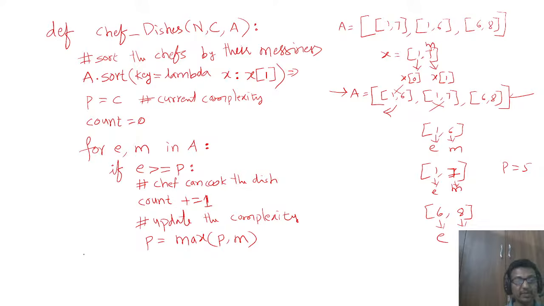Once the for loop terminates, we get the number of chefs. We are maintaining the number of chefs in a variable called count. So this count you should return, exactly after coming out of the loop. You return the count value here, and that gives the maximum number of chefs.